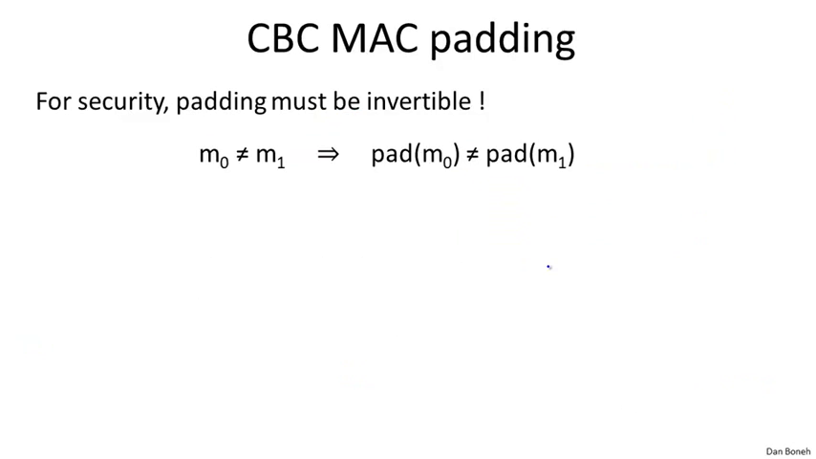So I hope this example convinces you that the padding function itself must be a one-to-one function. In other words, it should be the case that two distinct messages always map to two distinct padded messages. We shouldn't actually have a collision on the padding function. Another way of saying it is that the padding function must be invertible. That guarantees that the padding function is one-to-one.